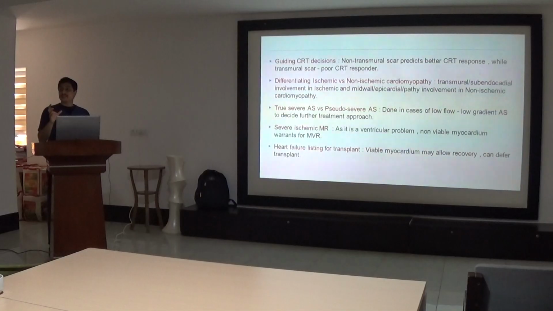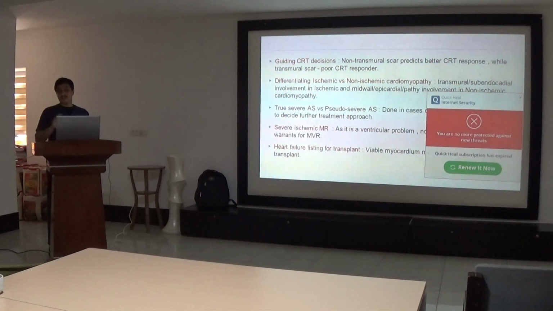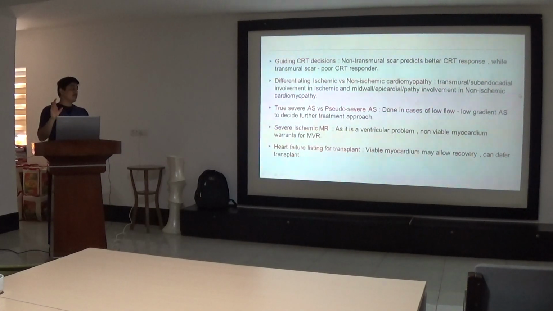So as we all know, in inferior wall infarction there is mitral regurgitation due to damage of the papillary muscle. Basically, that MR is a ventricular problem and not a valvular problem. So if the myocardium responsible for that MR is viable, then only revascularization is required for the patient. And if that myocardium is non-viable, then the patient requires an MVR along with the CABG, or maybe a valvular repair with revascularization.